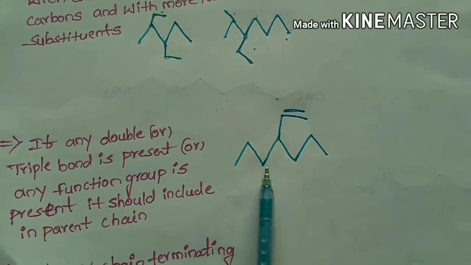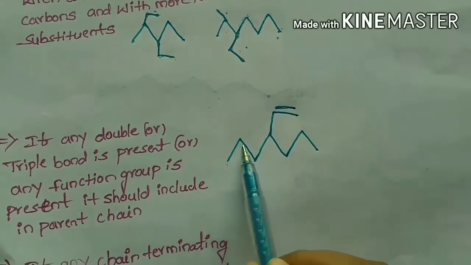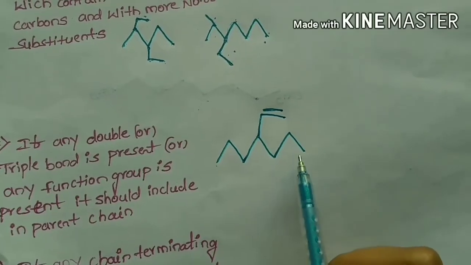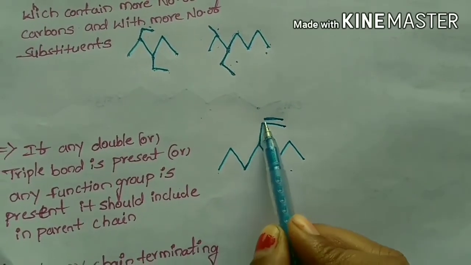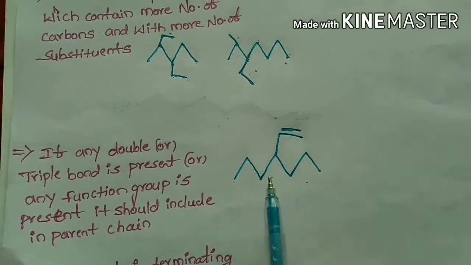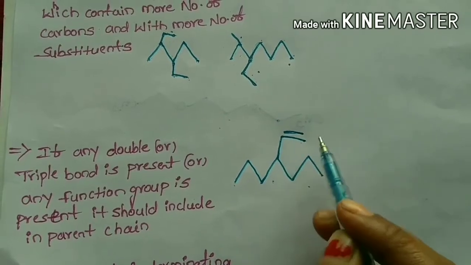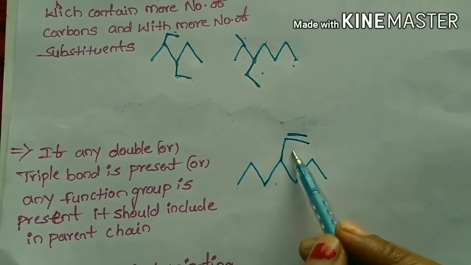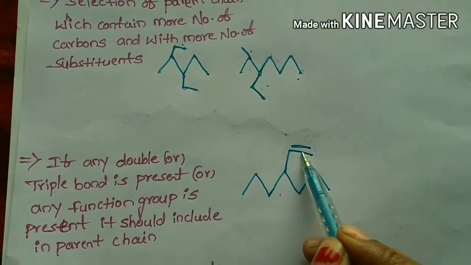In this example, when we select this as a parent chain, it contains 7 carbons. While selecting this as a parent chain, it will contain only 6 carbons. But we have to select this as a parent chain, because here a double bond or any functional group is present.